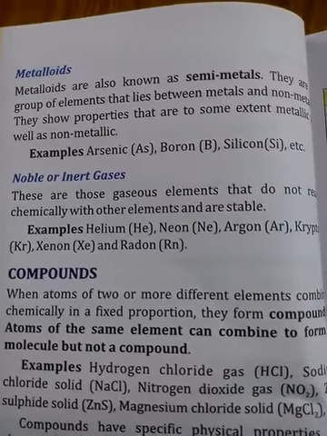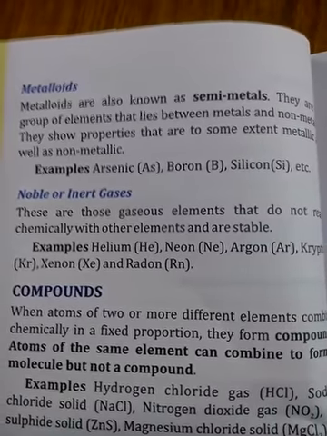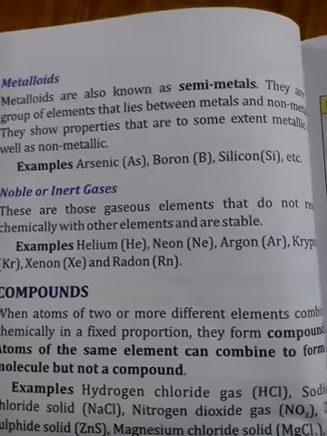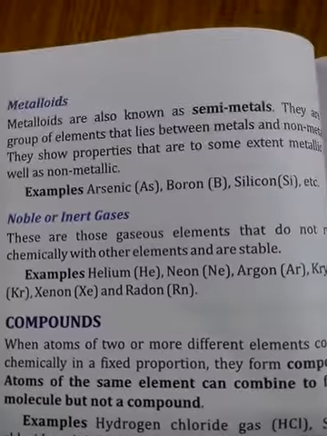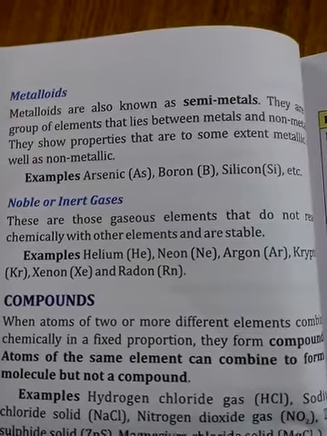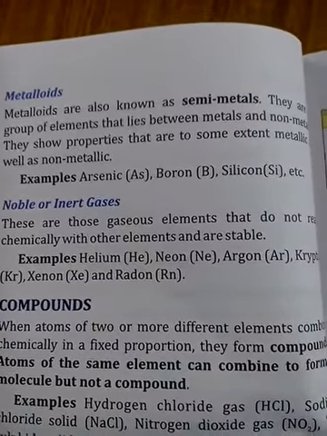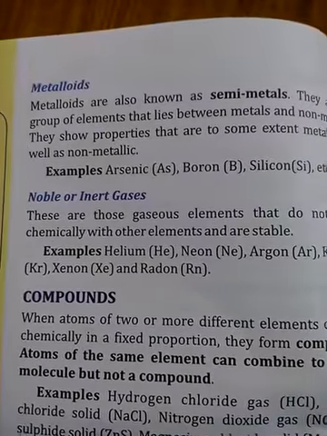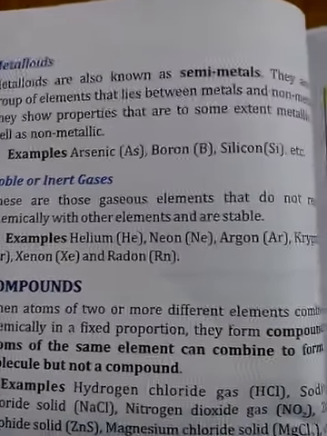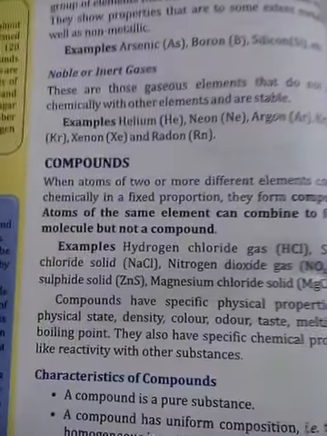Next, noble or inert gases. There are 6 noble elements, or inert gases. They are all non-metals and you can find them in the gaseous state. What are those noble elements? Helium, neon, argon, krypton, xenon, radon. These are all noble or inert gases. Learn these examples of the noble gases by heart.